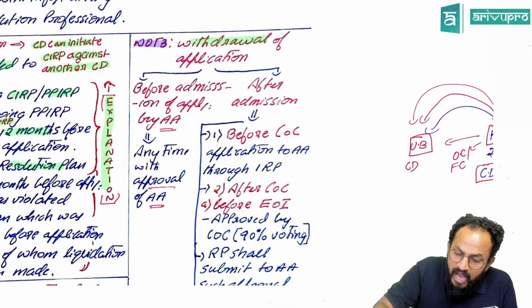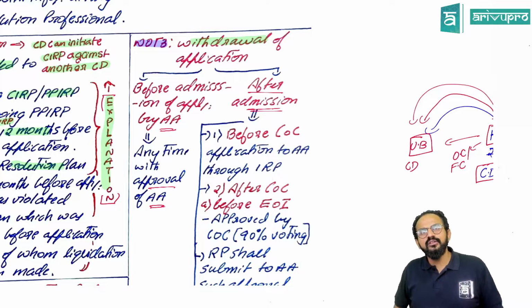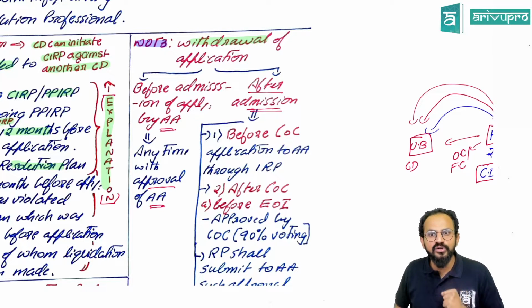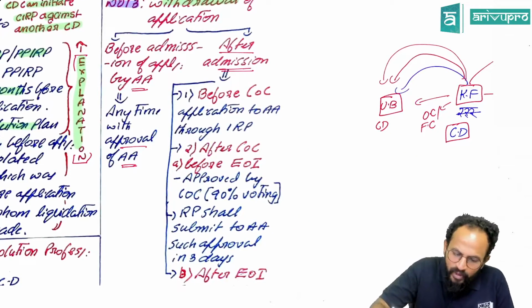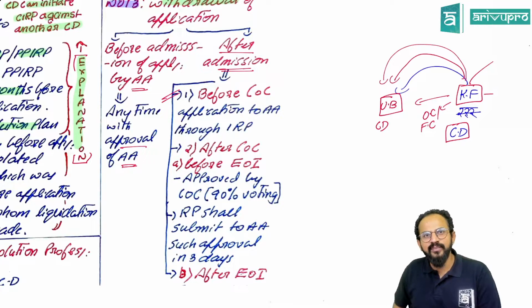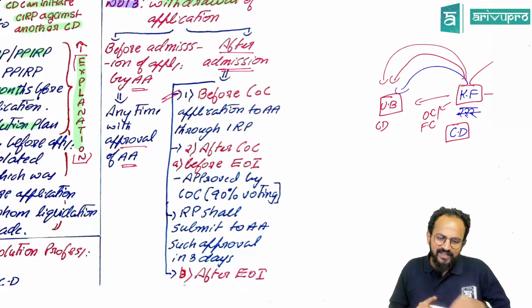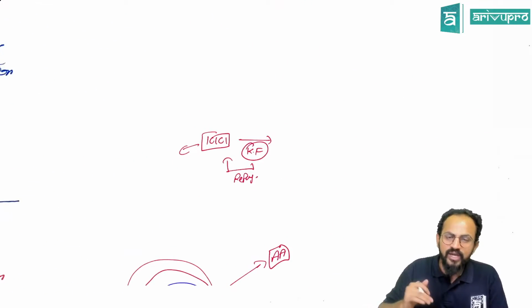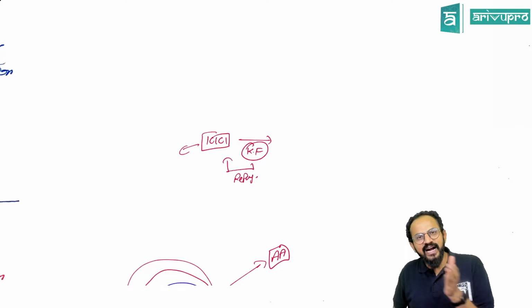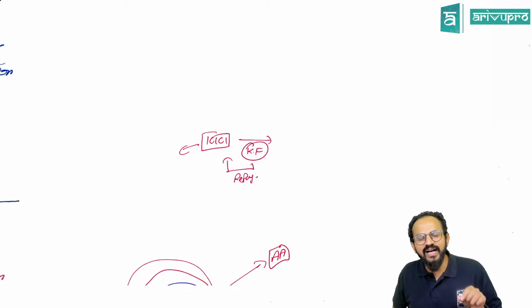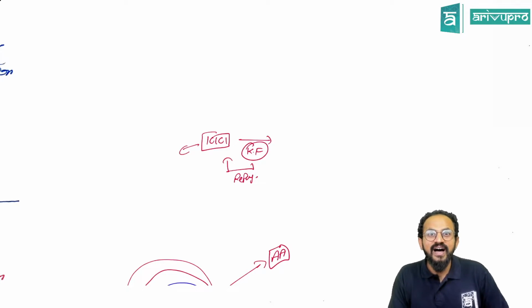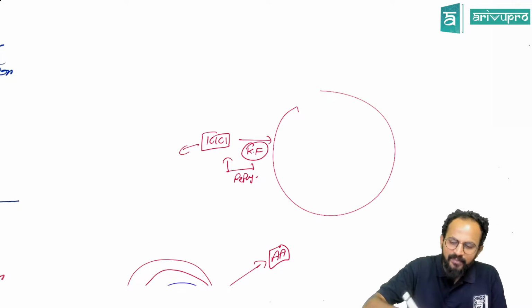Next case, people, after admission, the adjudicating authority has accepted your application. Now what to do? People, now there are 2 further cases. What is that, people? One is before constitution of the committee of creditors. So people, imagine ICICI Bank alone had filed the application. Now NCLT has admitted the application. Once NCLT has admitted it, they will appoint the IRP. The IRP will give a public announcement asking the creditors to submit their claims. After they submit their claims, people, we form a committee of creditors.